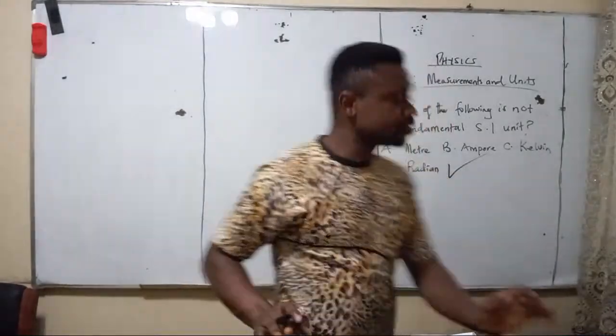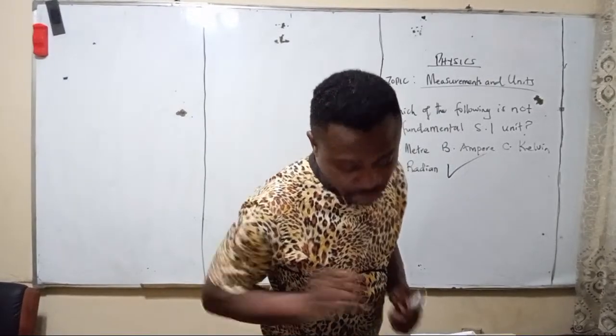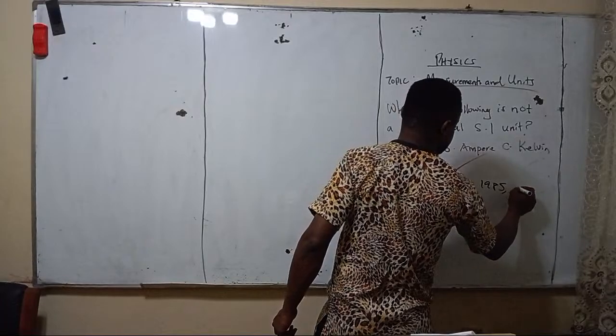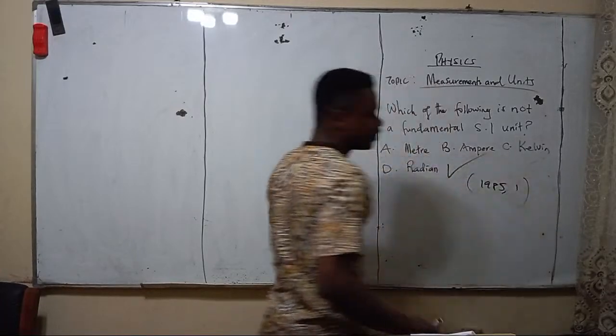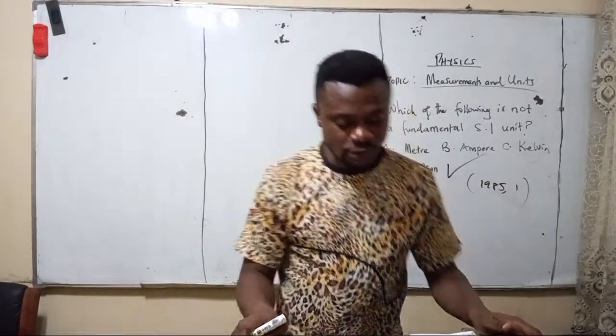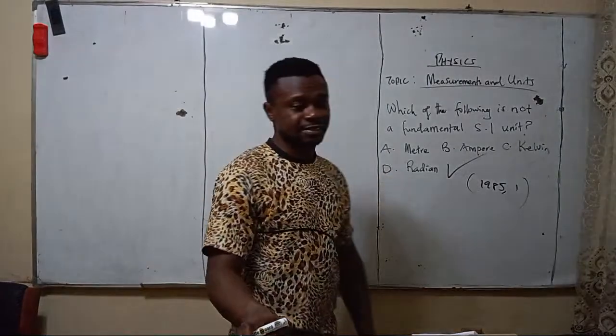So the answer to JAM 1985 physics question 1 is D, radian.